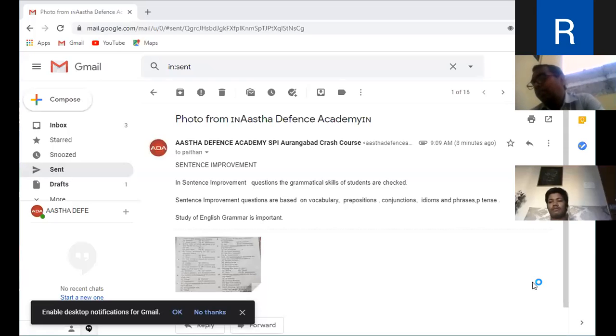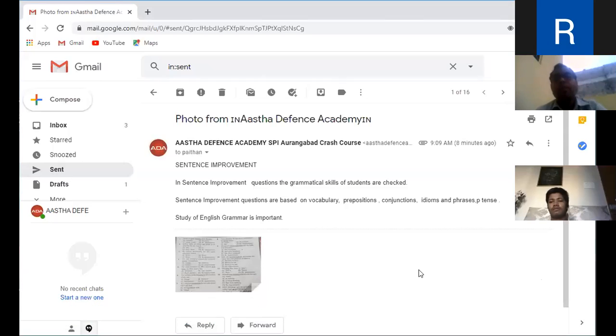These sentence improvement questions are based on your grammar. In grammar, synonyms means similar meaning words, then antonyms, opposite meaning words, and one word substitution.